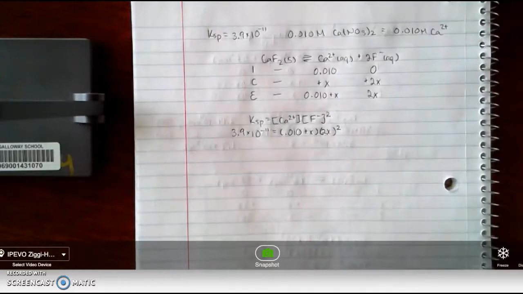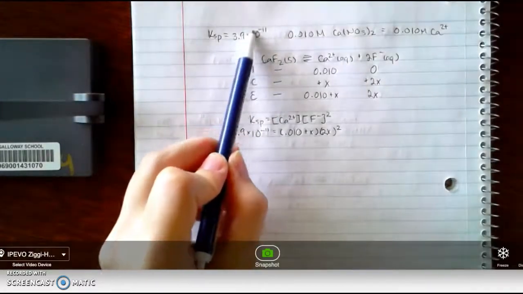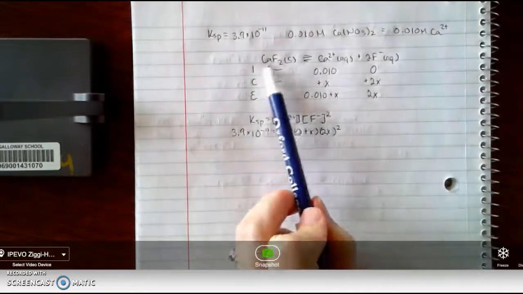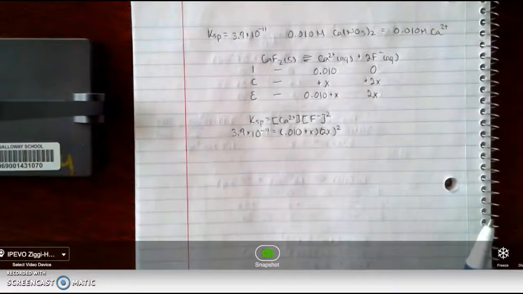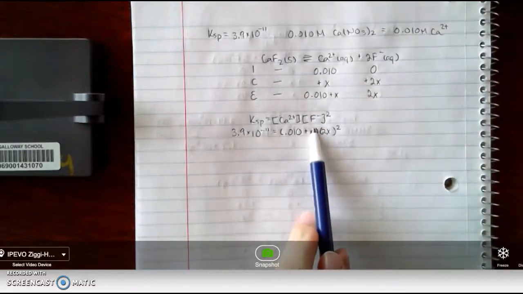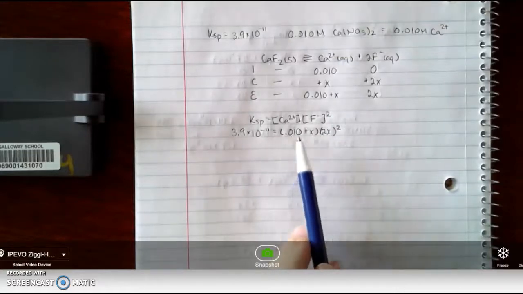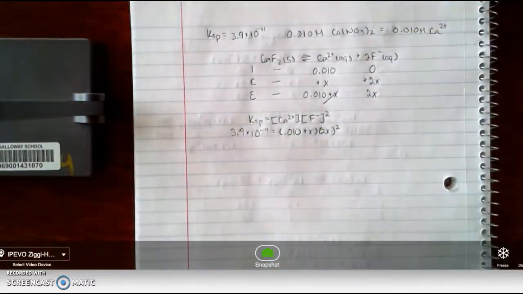So we're going to make the same assumption that we did in our equilibrium calculations last week. If we've got a very small number here, which we do, 10 to the negative 11th, then we can assume that we're not forming very much calcium and fluoride. So we can use the small x approximation and say that whatever contribution we get to the calcium from the calcium fluoride is really small. Essentially at equilibrium, we've got about the same amount of calcium that we started with.